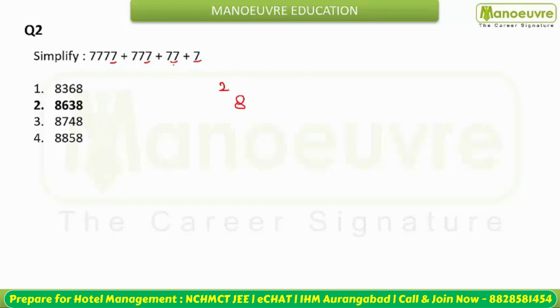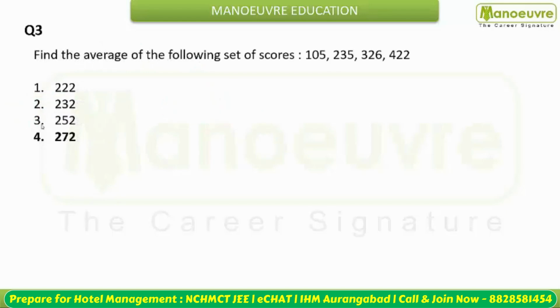Next you come to the 10's place. At the 10's place, how many 7s do you have? You have 3 sevens. 7 into 3 is 21, plus 2, that is 23. 3 will come and 2 is on the carry. Next you have to add the 100's place. You have only 2 sevens, so 7 into 2 is 14 plus 2, that is 16. And lastly only one 7 at the 1000's place, 7 and 1 is 8. So your answer is going to be 8638. Very easy question.